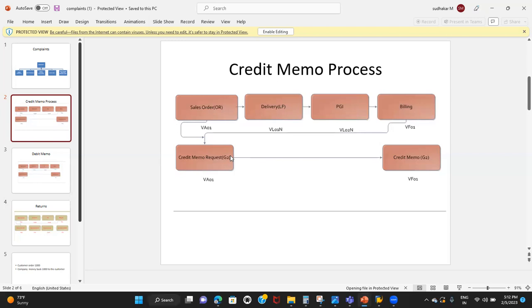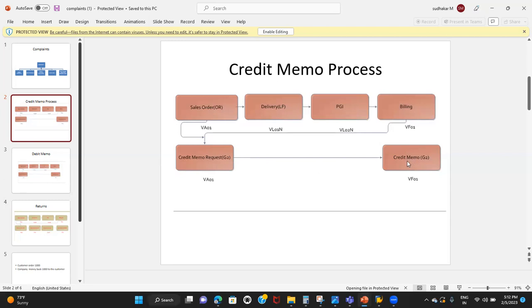So I'm creating the credit memo request by getting into VA01. I use the sales document type for the credit memo request, CR or G2. Both are the same. Once we save the credit memo request and the request is approved, then we'll issue the credit memo to the customer.